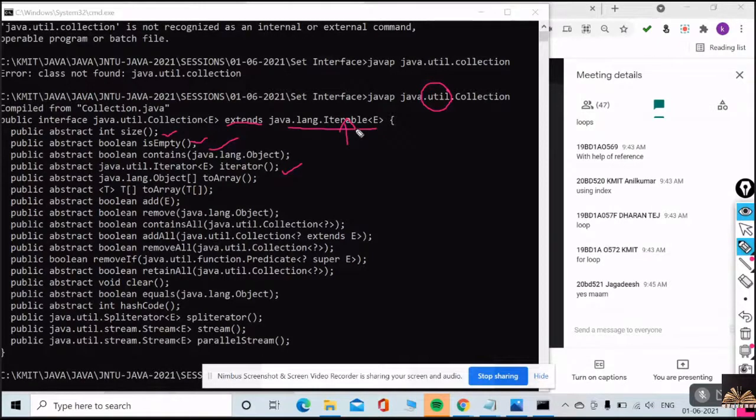The one and only method in the Iterable interface is iterator. As the Collection interface is extending from the Iterable interface, I got the iterator method. Did you understand that relation?